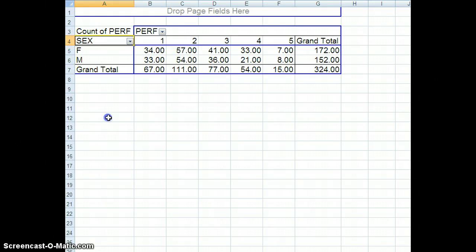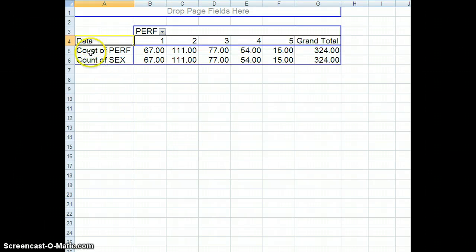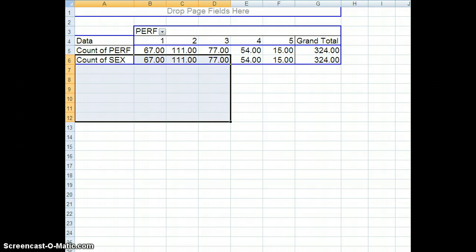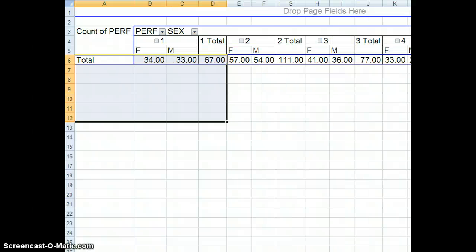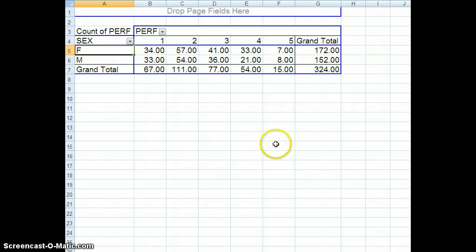Didn't want this, not what I wanted to do there. And let's go to sex again and put it over here. Sorry about that. Okay, now we've got it set up here. So I've got a number of people by gender in these particular groups. In other words, I can come up with a number of people in performance categories.